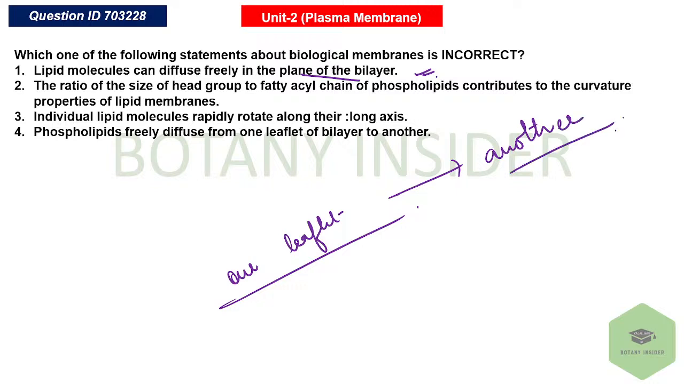Which of the following statements about the biological membranes is incorrect? They can diffuse easily, freely. Then the ratio of the size of the head group to the fatty acyl chain of the phospholipids contributes to the curvature. Then small modification in the ubiquitin.